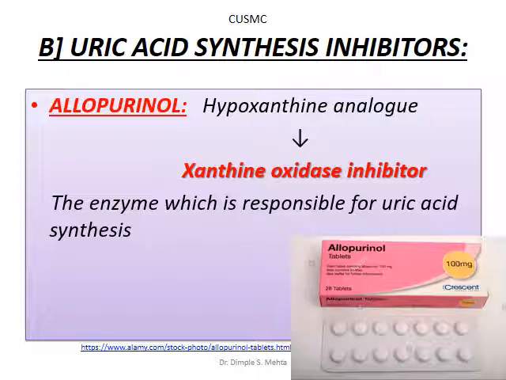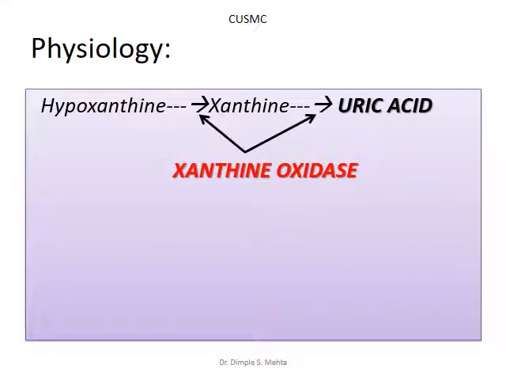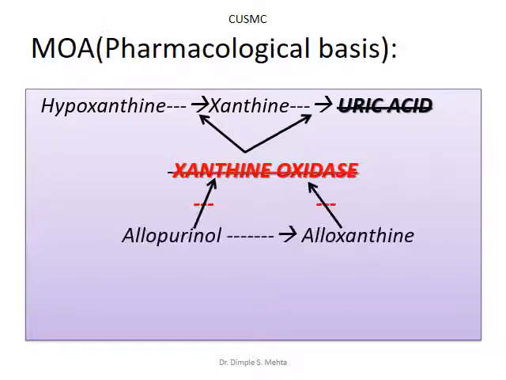Now what does xanthine oxidase do? Hypoxanthine gets converted into xanthine and xanthine gets converted into uric acid with the help of the xanthine oxidase enzyme. Now what does allopurinol do? Allopurinol and its active metabolite alloxanthine inhibit the xanthine oxidase enzyme, so resultant uric acid production will be altered or inhibited. That is the mechanism of action of allopurinol and alloxanthine.